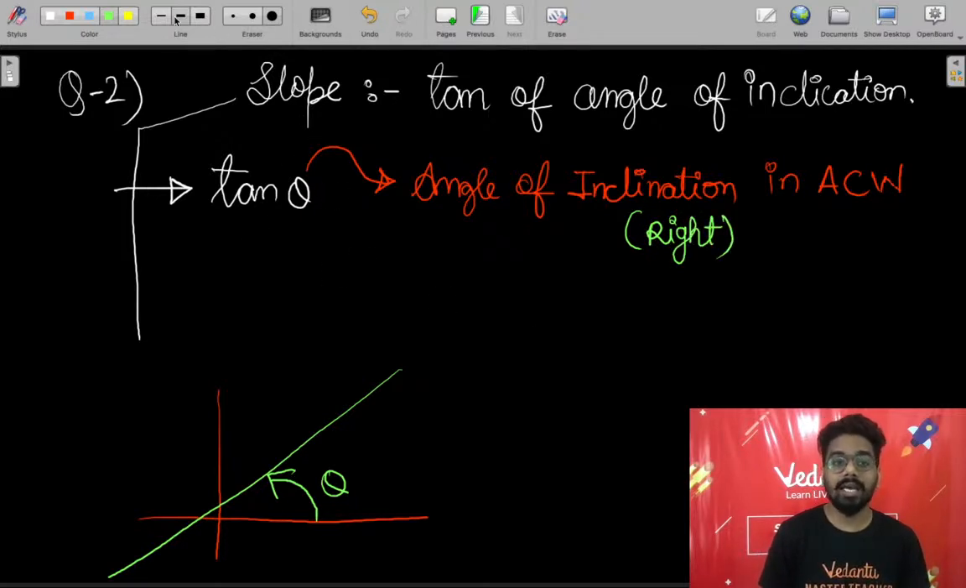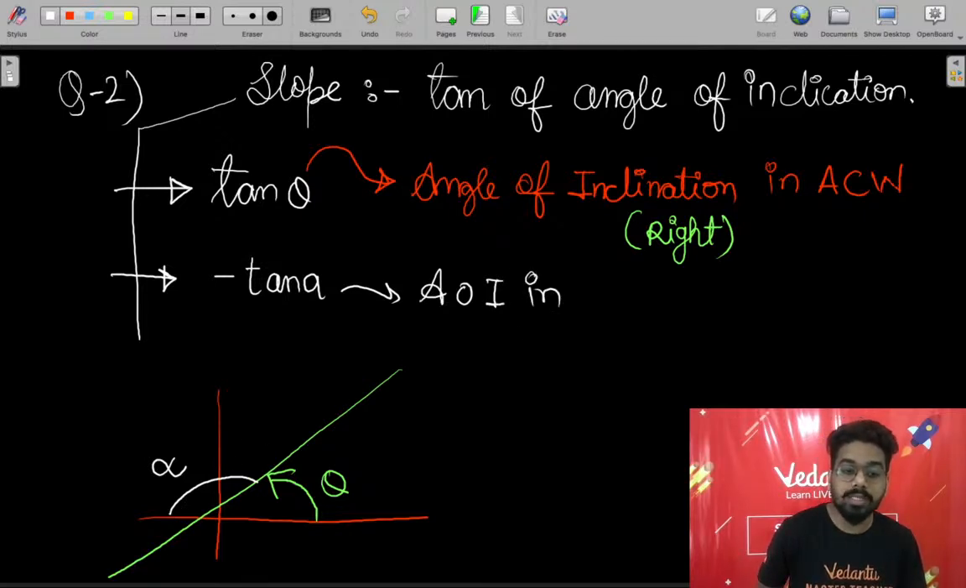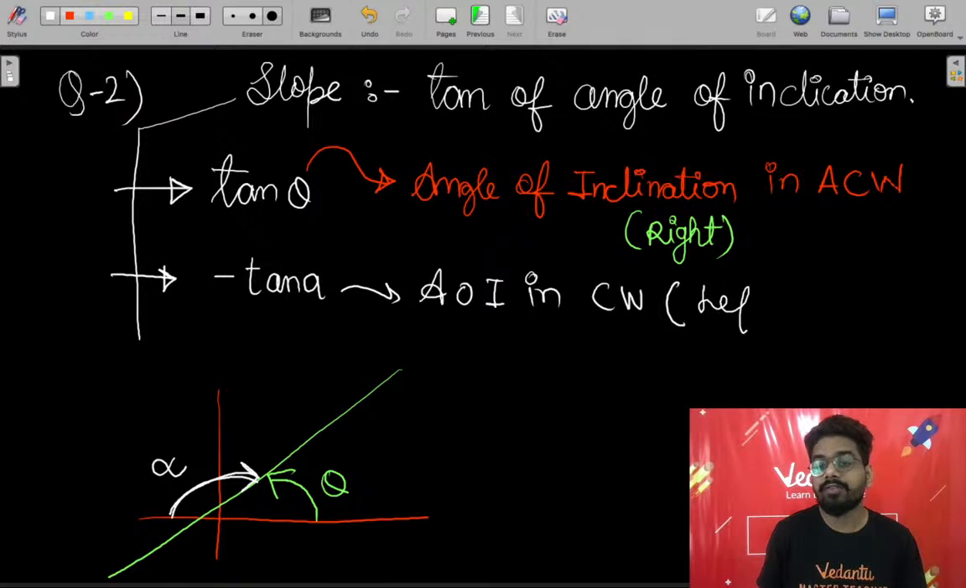Now second thing is, let's suppose we want to count the angle from the left hand side. Let's call it alpha. My answer in that case will be minus tan alpha, and we will say it is the angle of inclination in clockwise direction. See, I started counting my angle and moving towards the line, and you will see it's the clockwise direction. Or you can say the angle which is on the left of the line.